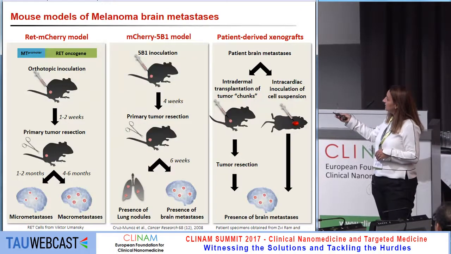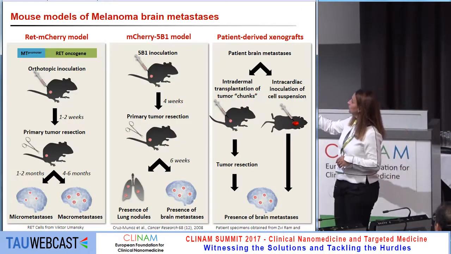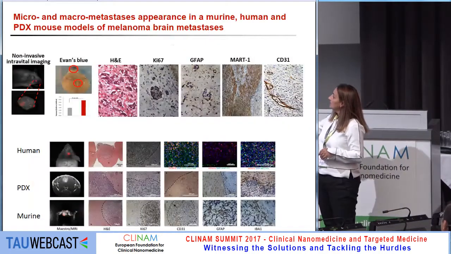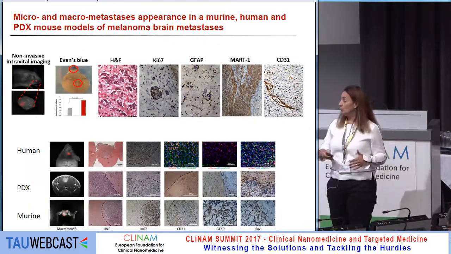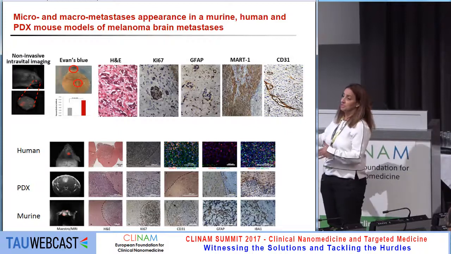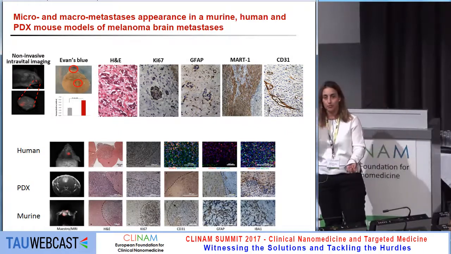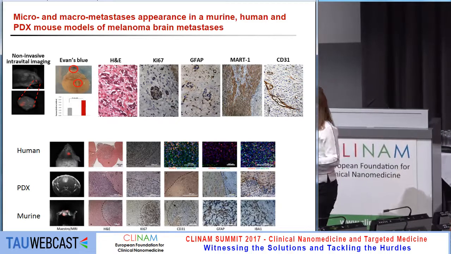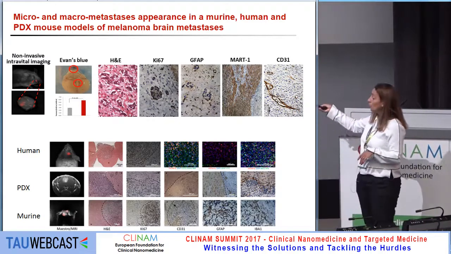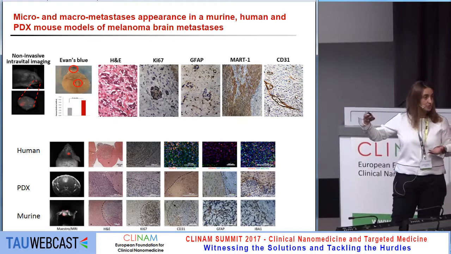So we have the models, as I said: murine, human, and patient-derived. We see that indeed we get GFAP activation, meaning that the astrocytes are activated once the melanoma cells from the primary tumor arrive in the brain and start activating the microenvironment. IBA1 activation means that the microglia are also activated.